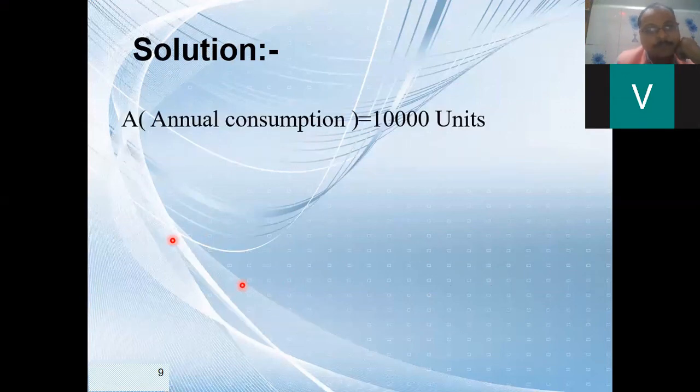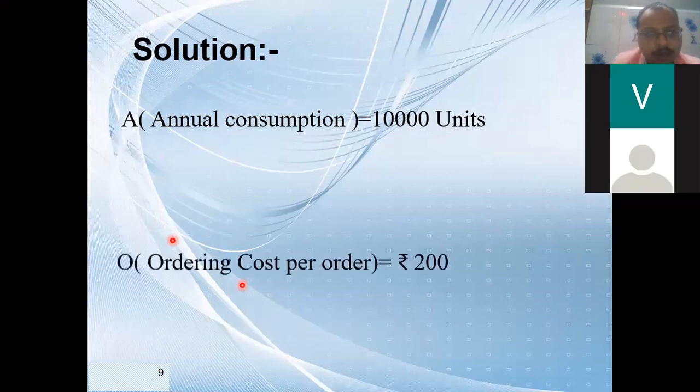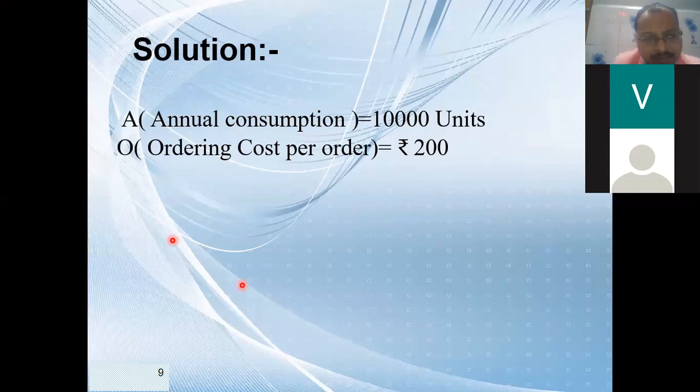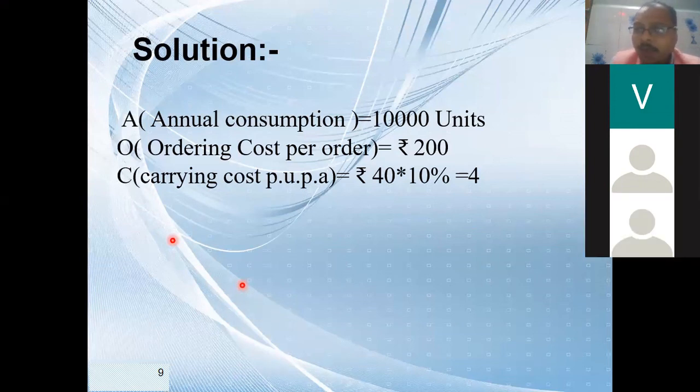What is A? Those who don't understand, please see this, I am solving for you. What is A? It is 10,000 units, correct? O is given, 200. And C is 10% of price. Yes, Vidhi, do you have any doubt? Sir, maybe the answer is 1000. Okay, yes, exactly.